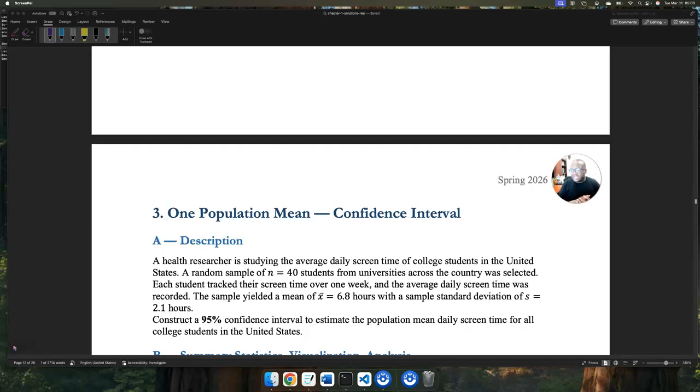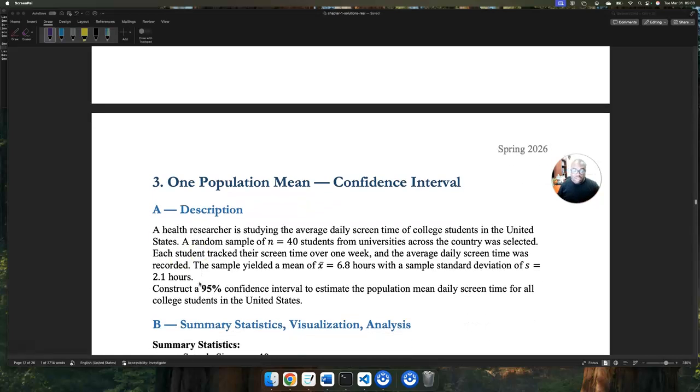The average daily screen time was recorded, which is okay, just giving you more information regarding the study. The sample yielded a mean of 6.8 hours, again hinting at a quantitative variable, with a sample standard deviation of s is 2.1, okay? Construct a 95% confidence interval for the population mean screen time for all college students in the United States. Okay, so that's our information.